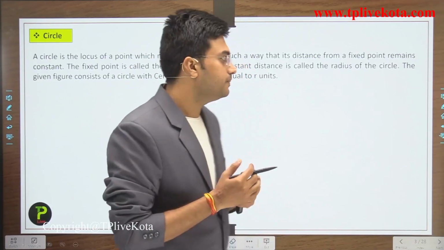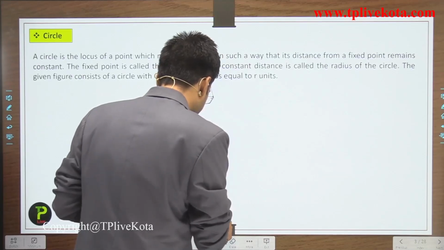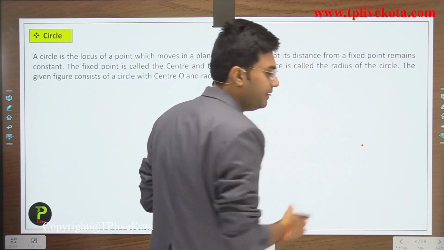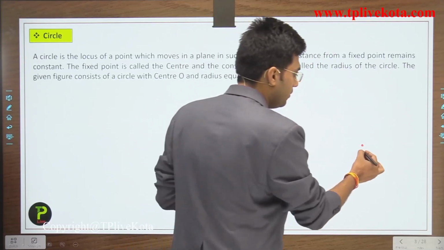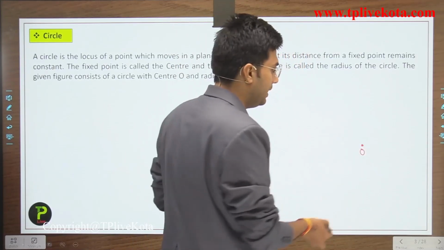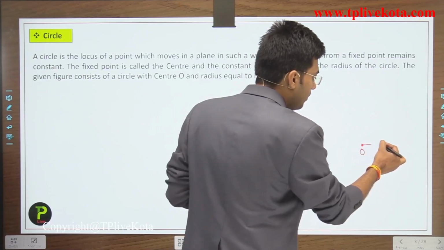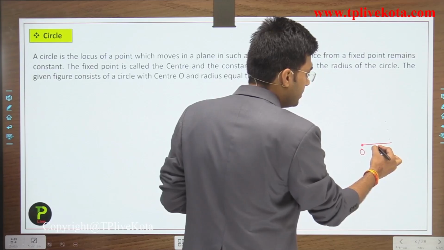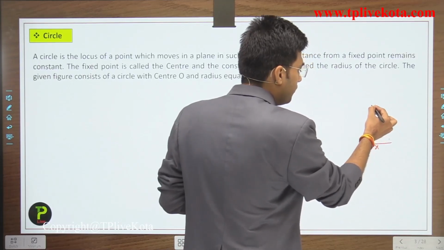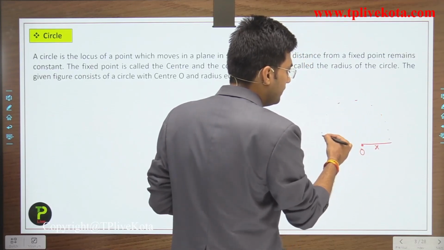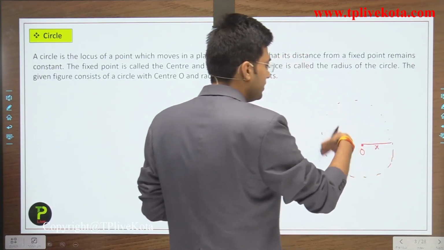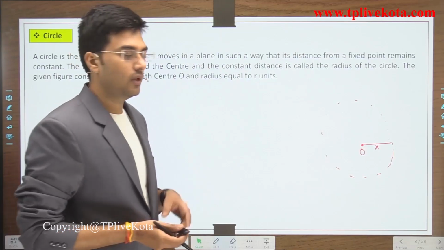For example, if this is a fixed point, let this point be O, and if we join all the points which are at this fixed distance x from this point, then this path is known as a circle.